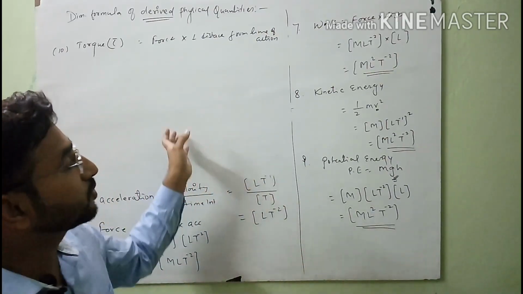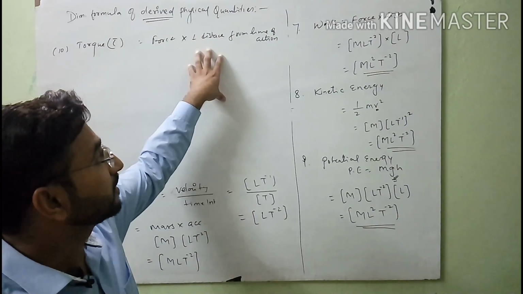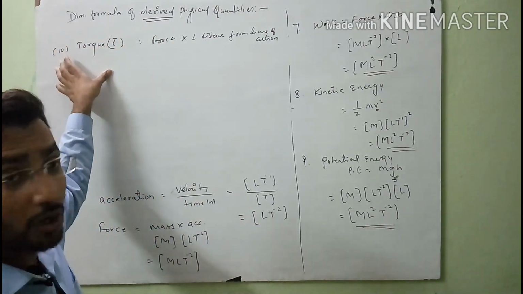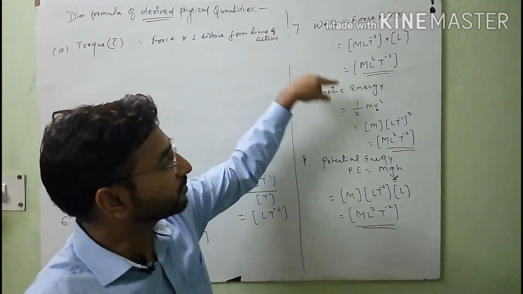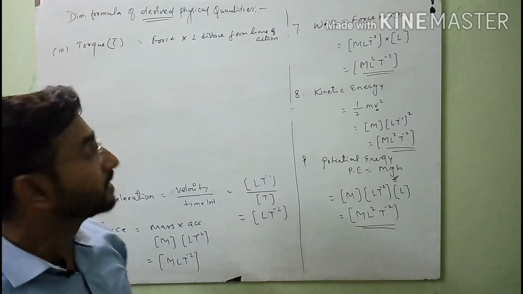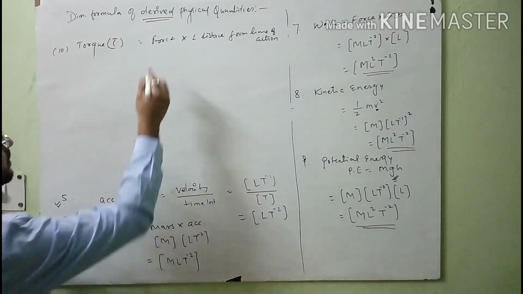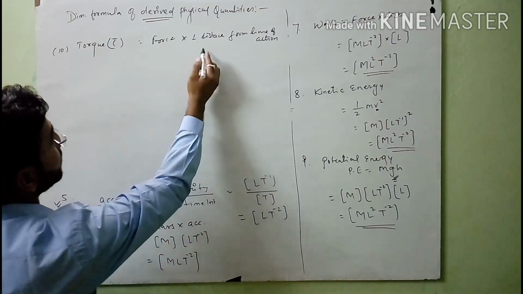In case of rotational motion, the work is done by this torque, not by the force. Clear, student? So here torque is equal to force into perpendicular distance.